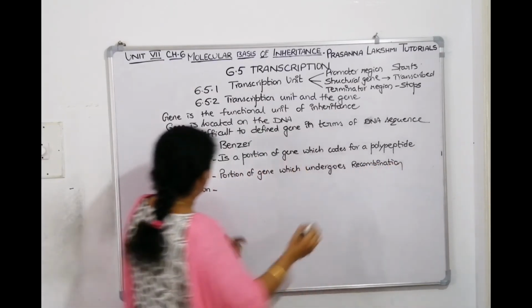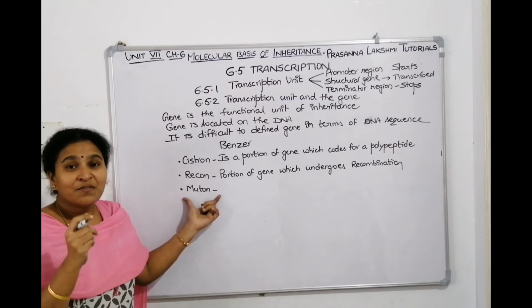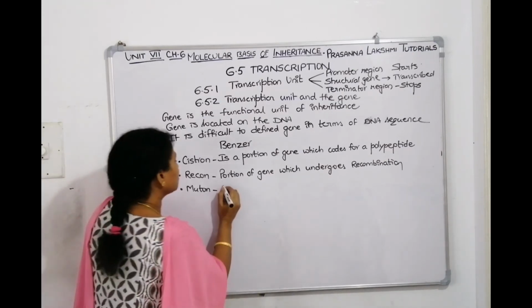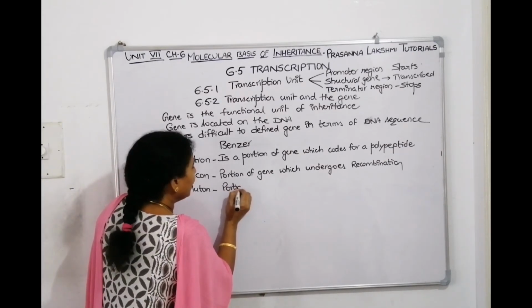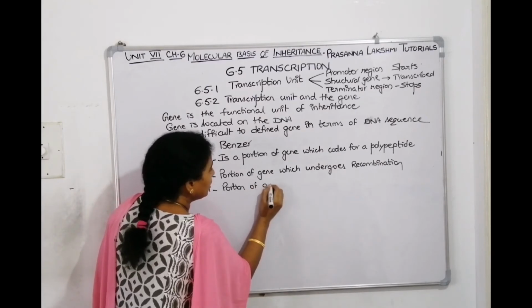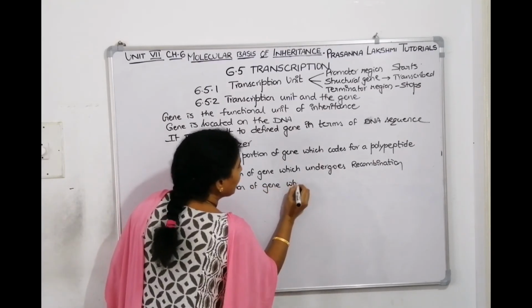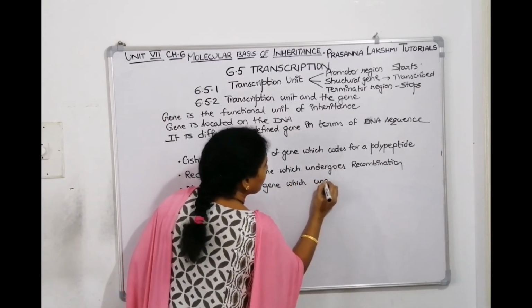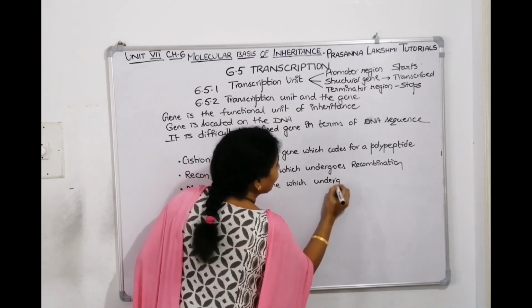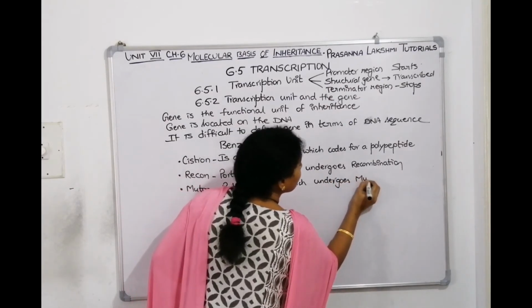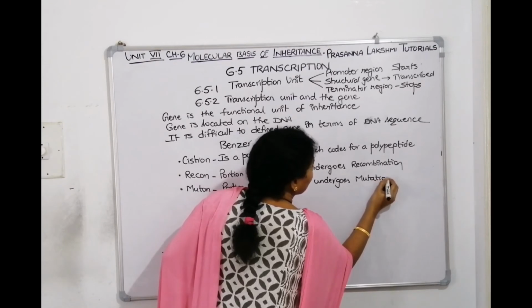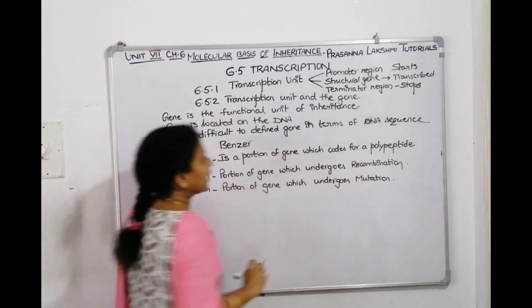Similarly, muton is a part of a gene which can undergo mutation. Now we will see these two things in higher classes.